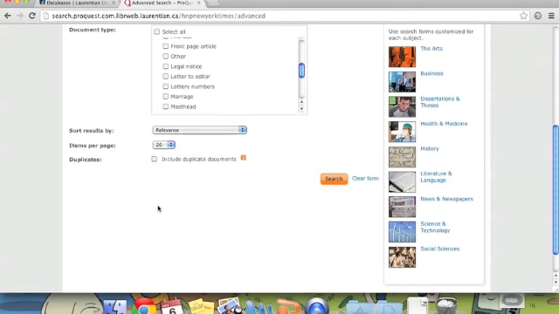Now, something I'd really like to point out to you is that you can sort the results by relevance, publication date, oldest first, or publication date, most recent first. When you're actually analyzing the reaction to an event or some sort of social problem, it's kind of interesting to go from oldest to latest, just to see how opinions might have changed over weeks or months or years. So that's really exciting.